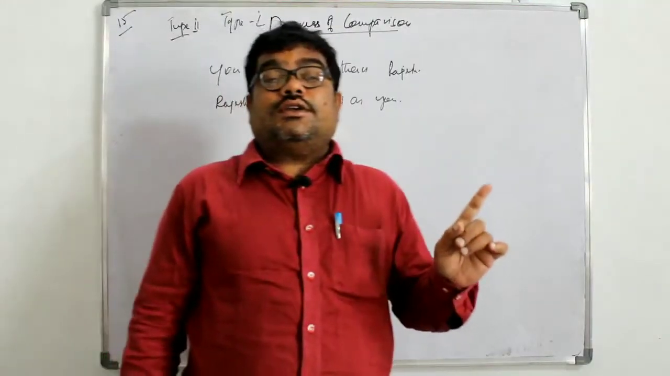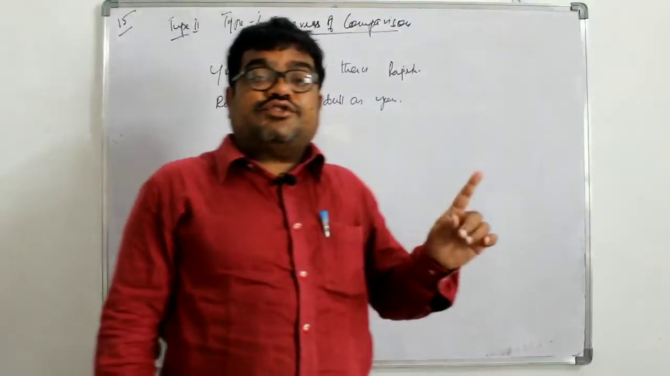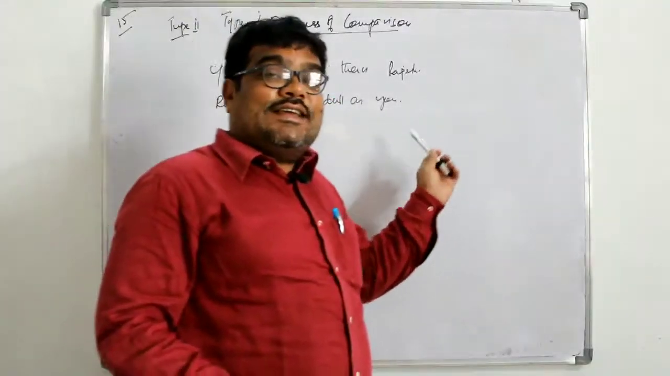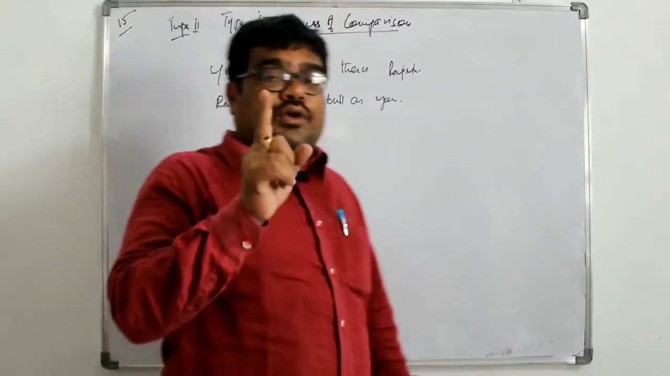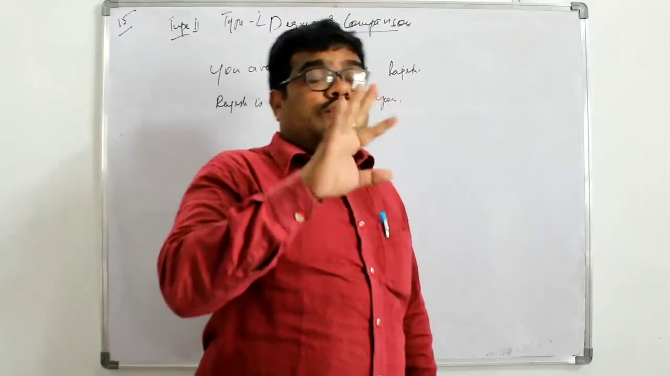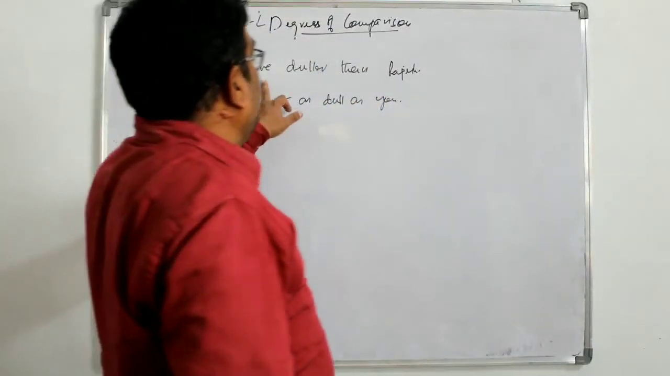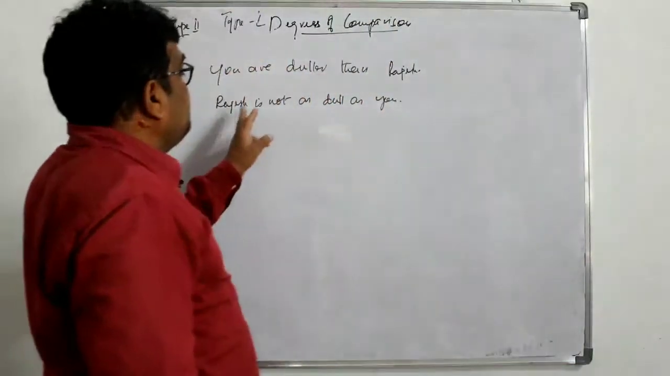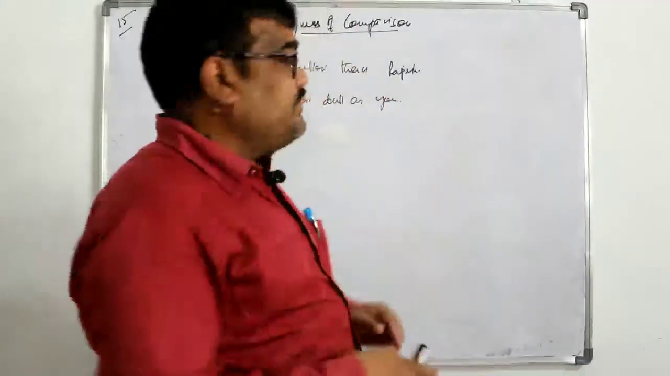Now we are going into type 2, where in the first one we have changed from positive to comparative. Here we shall change from comparative to positive. Just as we followed rules in positive, in the same way there are some rules which we have to follow from comparative to positive. You see here, you are duller than Rajesh. Now Rajesh is not as dull as you. What you have to do?